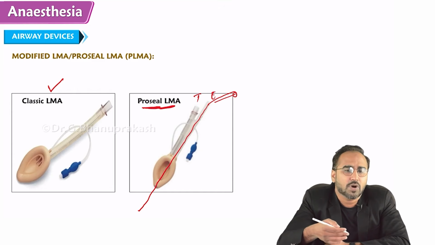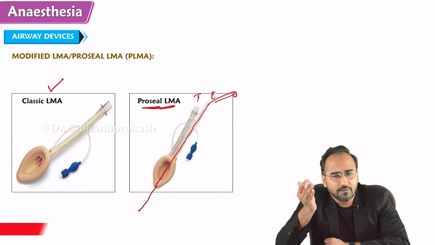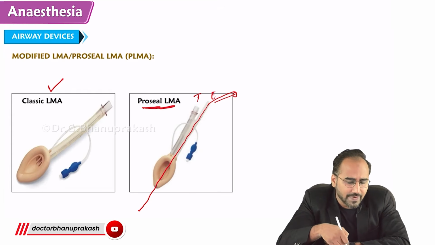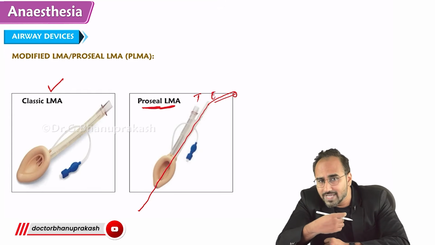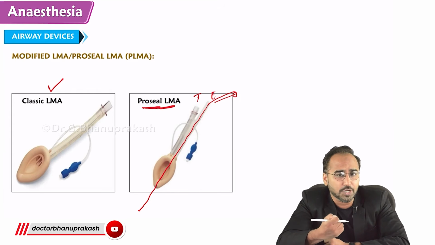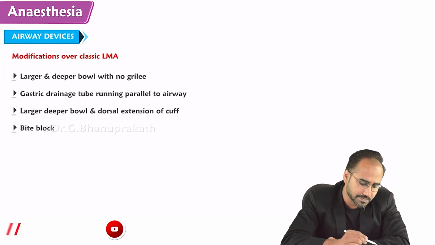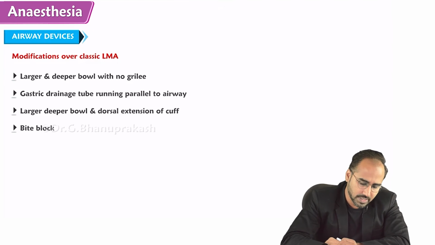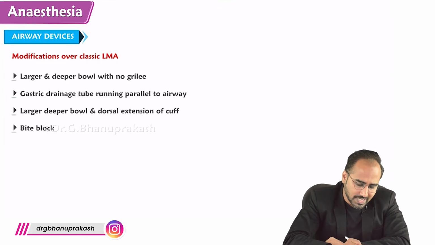Proseal LMA is a modified version of an LMA where an extra lumen called the esophageal lumen is given, through which we are passing the NG tube or the Ryle's tube. The NG tube is the nasogastric tube. Just look over here guys.